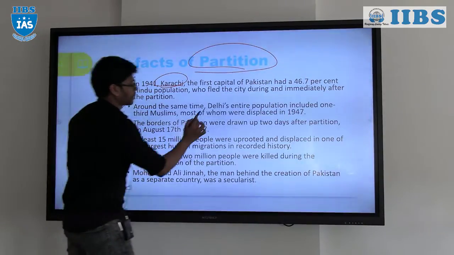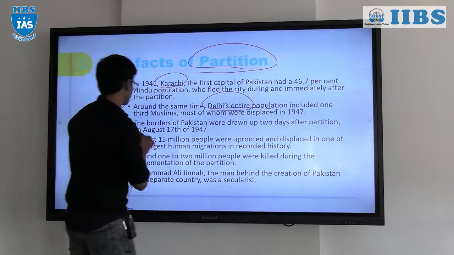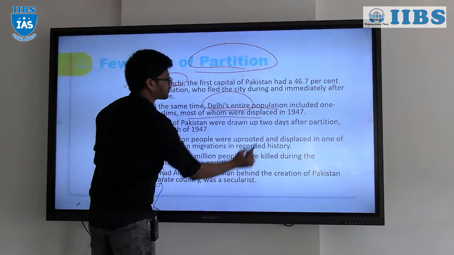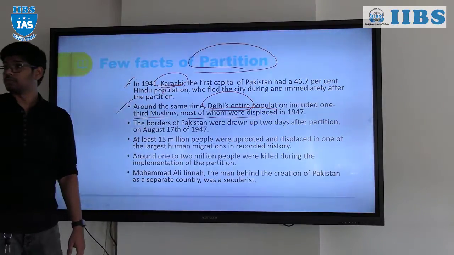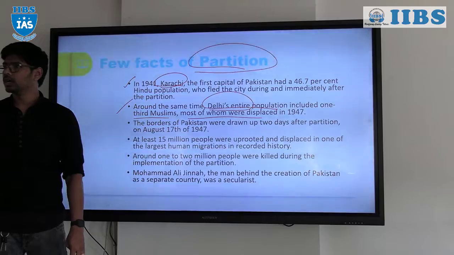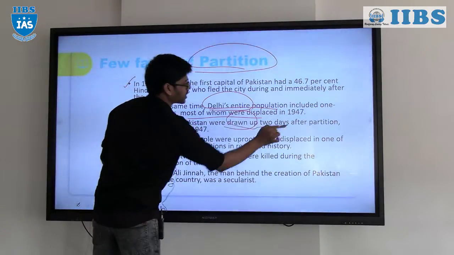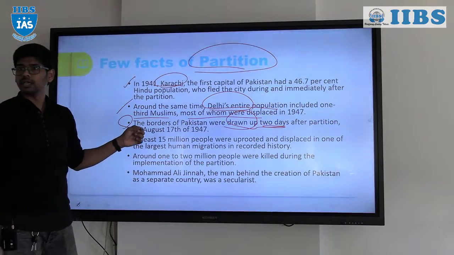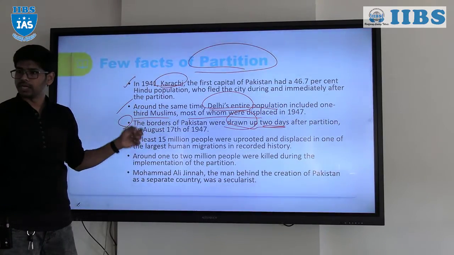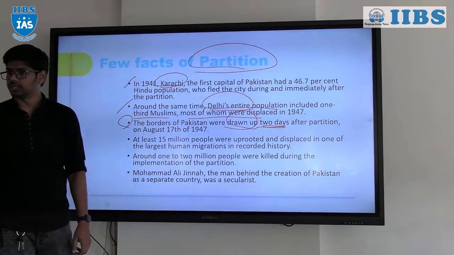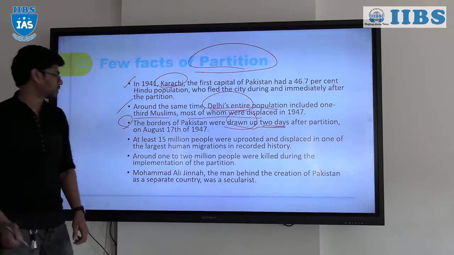And around the same time, about 1/3 of the Muslims in Delhi, most of whom were displaced in 1947, had to move again to Pakistan, and the borders of Pakistan were drawn up in just 2 days after the partition, right. So the borders of India and Pakistan were made within 2 days. That's why we had many problems, right.